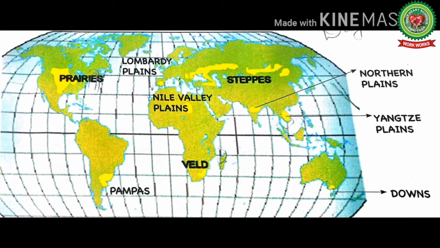Northern plains are located in Asia. Nile Valley plains are located in Africa. Prairies plains are located in North America. Pampas plains are located in South America. Downs plains are located in Australia. These are the most important plains of the different continents.